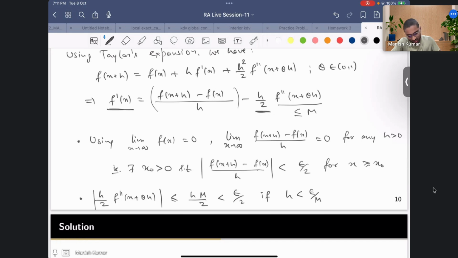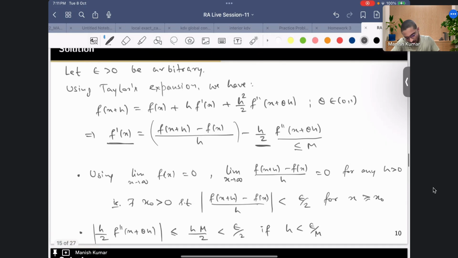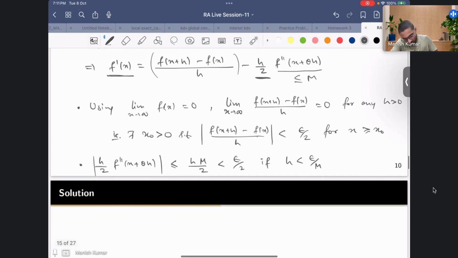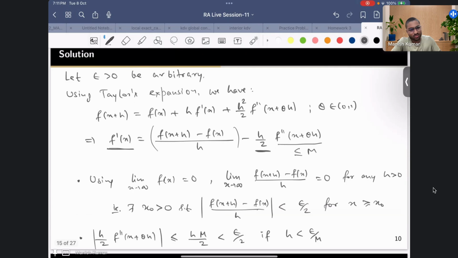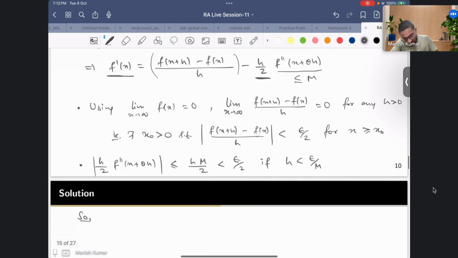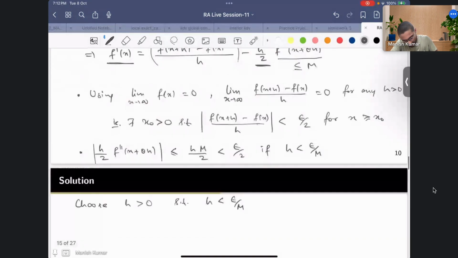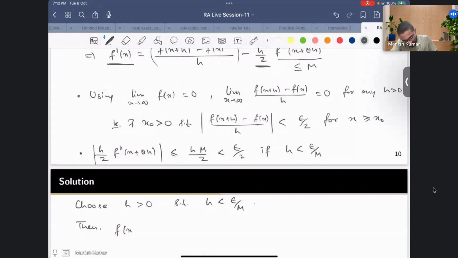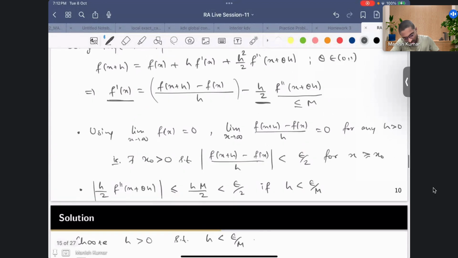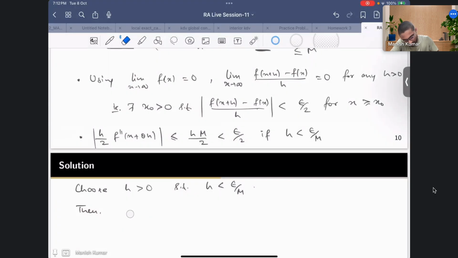So what I'll do now, this is kind of a back calculation. So now I'll choose h greater than 0 such that h is less than epsilon by m. Okay, I'm choosing this one. Then, f of x plus h, I know, or what I can write is then f prime of x.